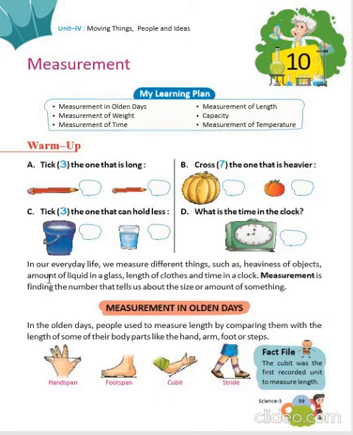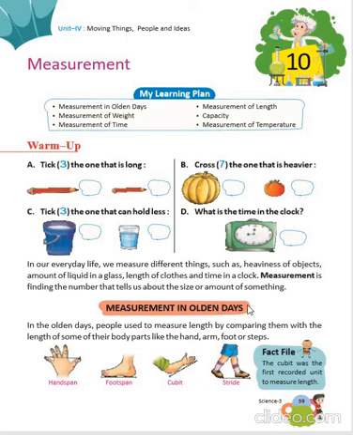So, in our everyday life, we measure different things. Sometimes we have to measure the heaviness of objects, sometimes the amount of liquid in a glass, sometimes the length of clothes and time in a clock. So, measurement is finding the number that tells us about the size or amount of something. Now come to measurement in olden days.